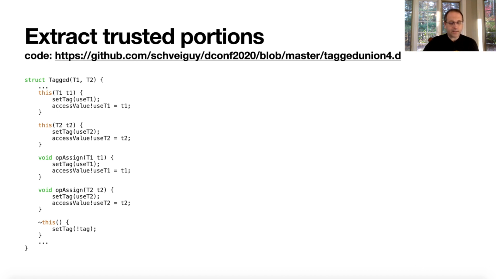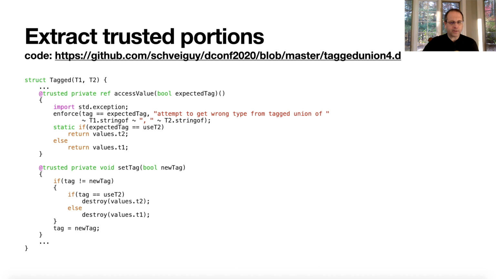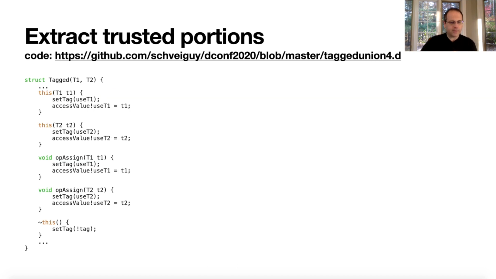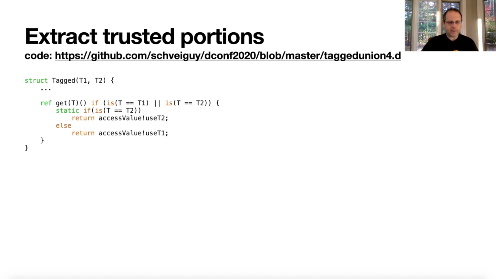The destructor, I kind of used the fact that the set tag is destroying the current value and just set it to a different value, right? I set the tag to a different value just to use that destructor without having to create another trusted function for that. And finally, our get function becomes slightly simpler. We just use the enforcement inside access value, and we're done.